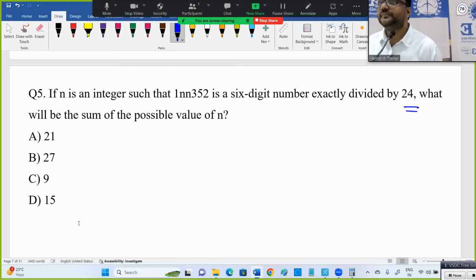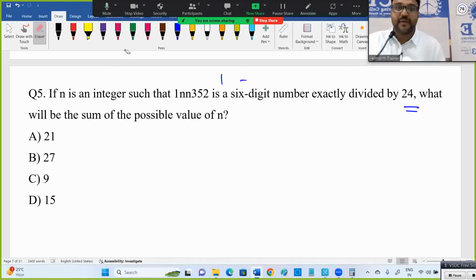Right. See, what's the rule? A number should be divisible by 24 means? Is it 2 and 12, 4 and 6, 3 and 8? Which one? A number divisible by 5 means units place is 0 or 5. Divisible by 10 means units place must be 0. You have some rules, right? So now I'm asking divisible by 24. 6 and 4 is wrong. 2 and 12 is wrong. It's 8 and 3.